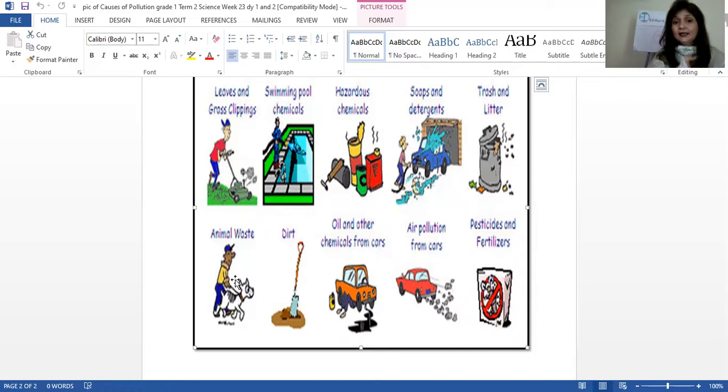Then oil and other chemicals from cars. Cars spill oil on the land or on the ground. And in the same way, the chemicals that come out from the car, the smoke that comes out from the car. Now, air pollution is another thing you can see here.